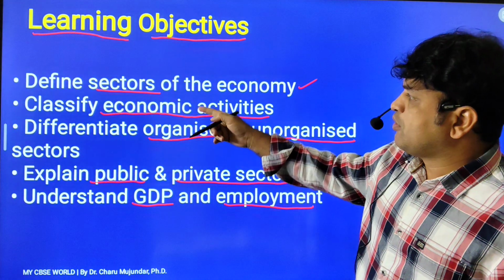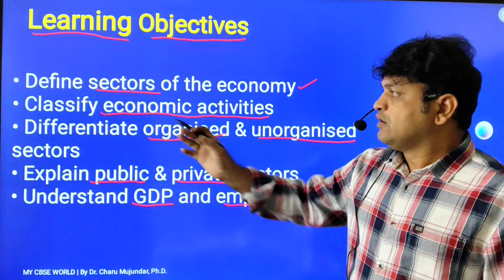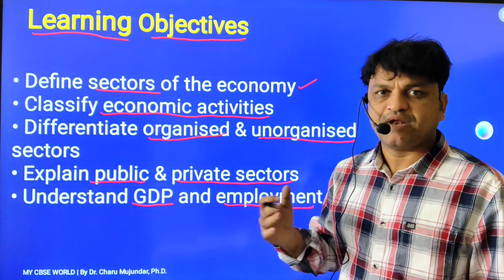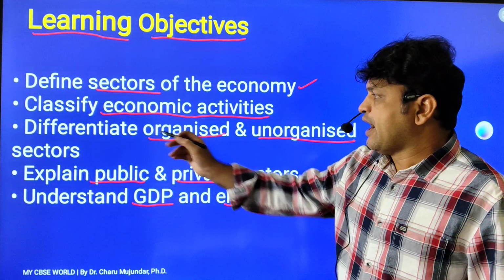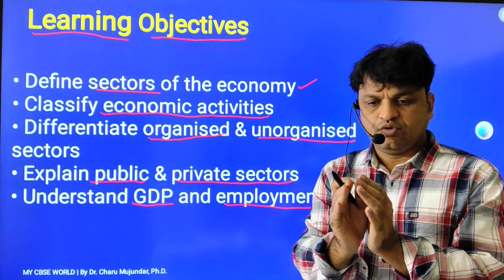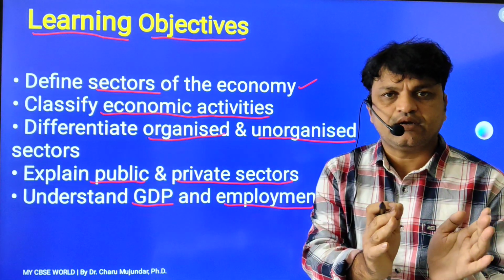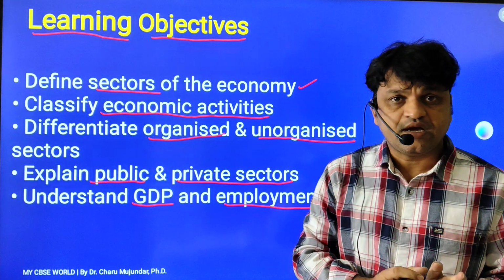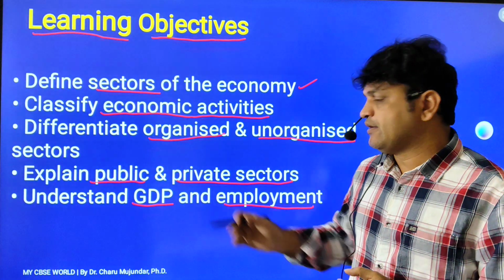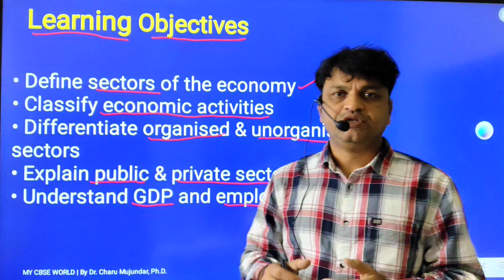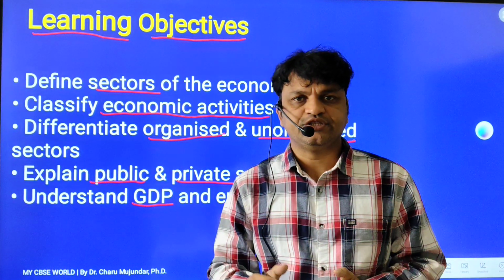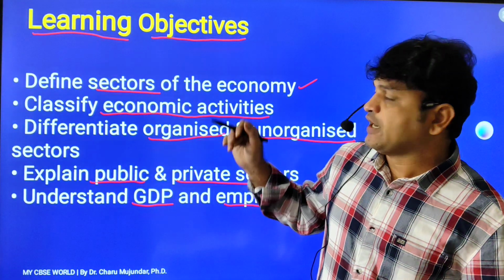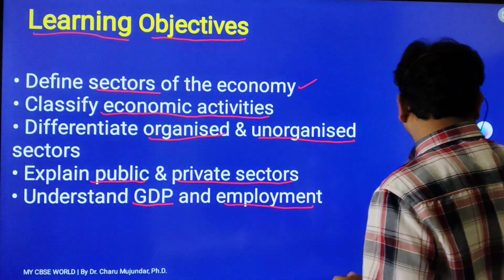So you are going to know about the sectors of the economy, classify economic activity into primary, secondary and tertiary sectors, differentiate organized and unorganized sectors, private and public sectors, and understand the contribution of the primary, secondary and tertiary sectors to India's GDP. These are your learning objectives.